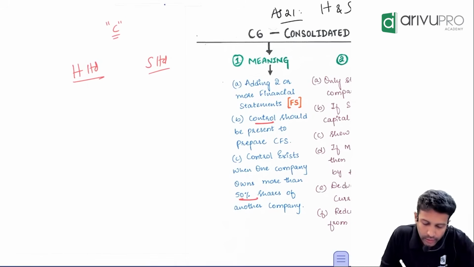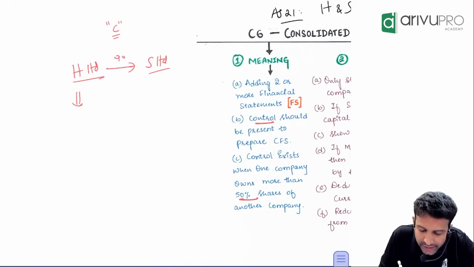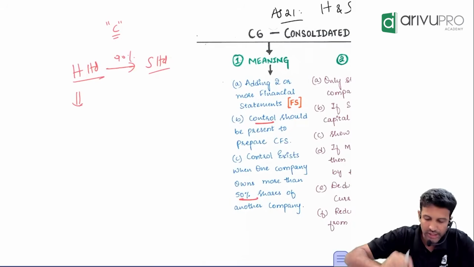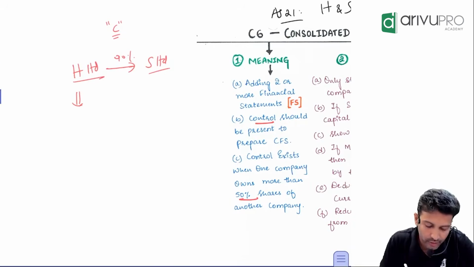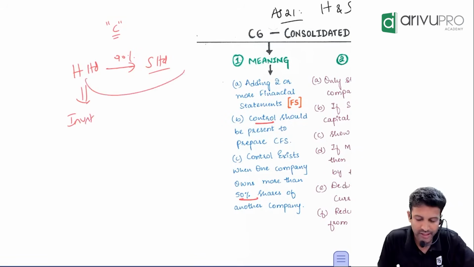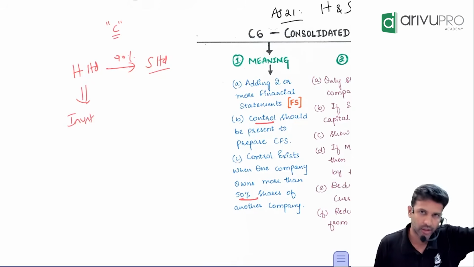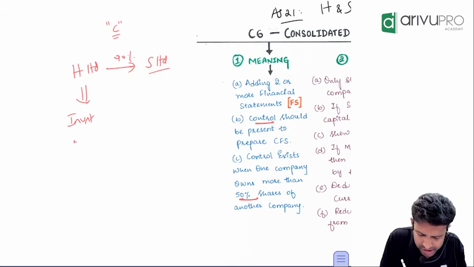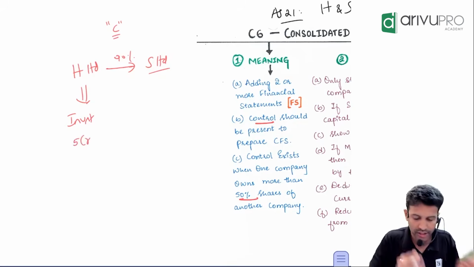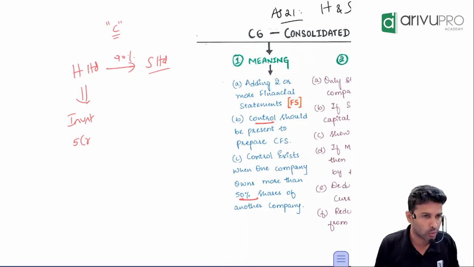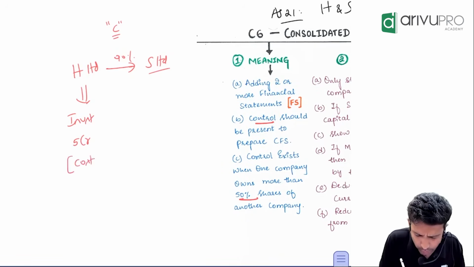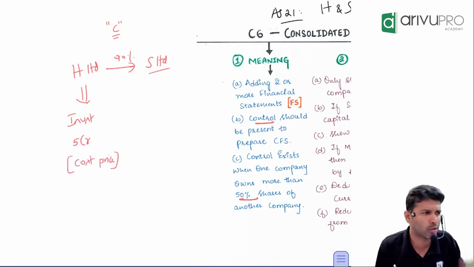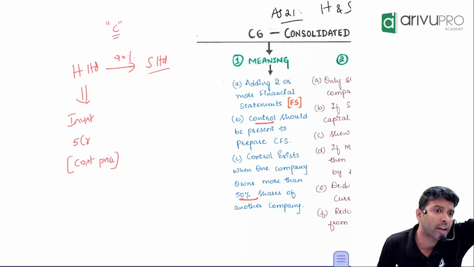Now let's say the holding company has purchased 90% shares in the subsidiary company. H Limited has acquired 90% equity shares of S Limited. So for H Limited, can I say it is an investment? Because H has acquired shares of S Limited. So for H Limited, it is an investment. Let's say this investment was purchased for 5 crore rupees. H purchased the stake by paying 5 crore rupees. And we have learned investment is shown at what price? Cost price. Whatever you pay for it, that's where you show the investment in your books.